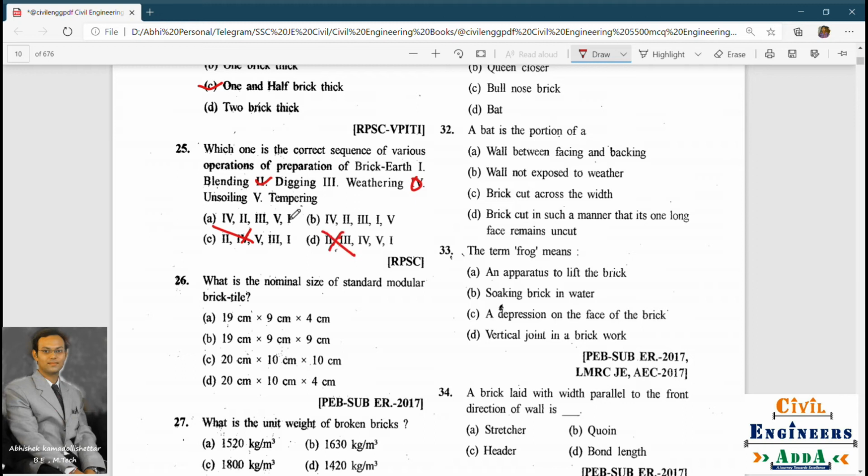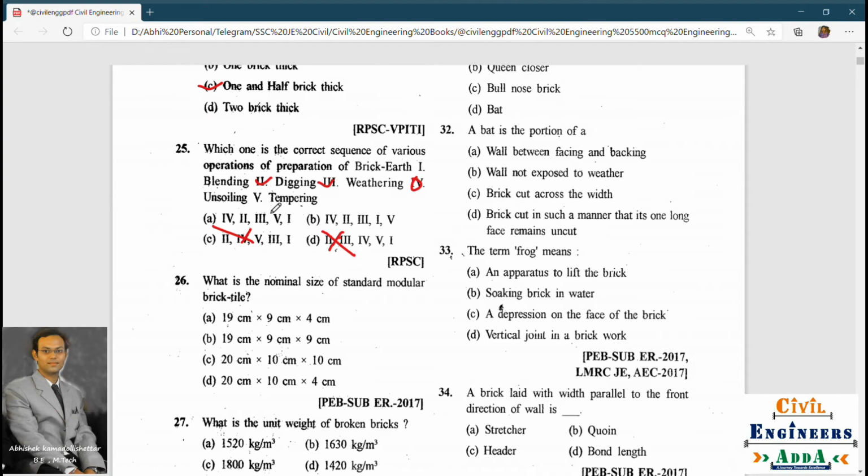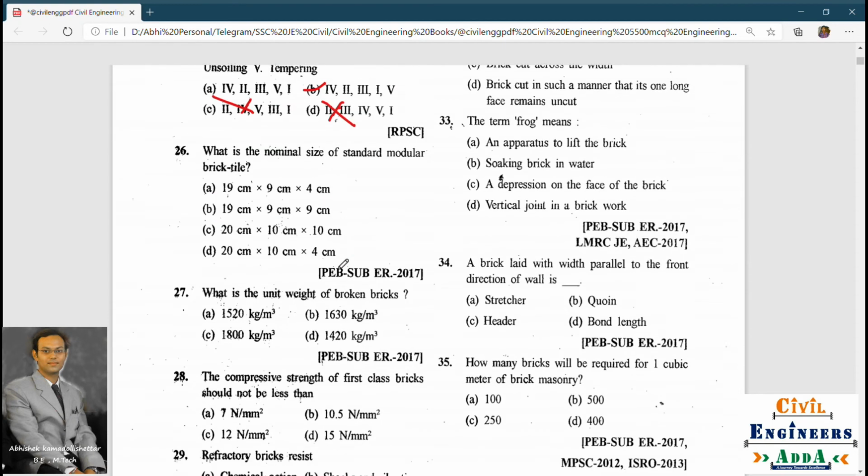Third one you see weathering. Then the fourth one tempering, and the last one blending. So tempering and blending: first you will always do blending, then only weathering. Okay, first one is blending and then tempering. So the option is B. Yes. Next.